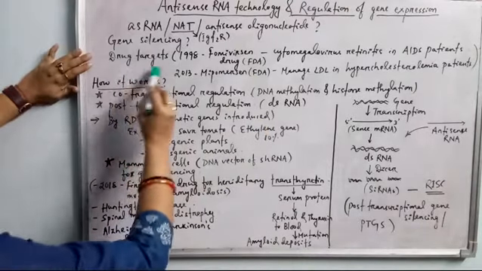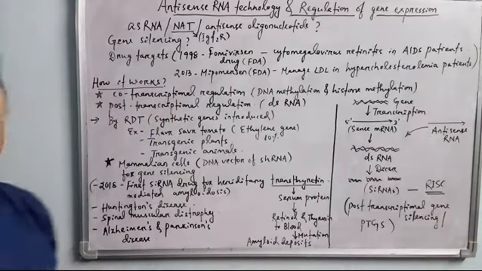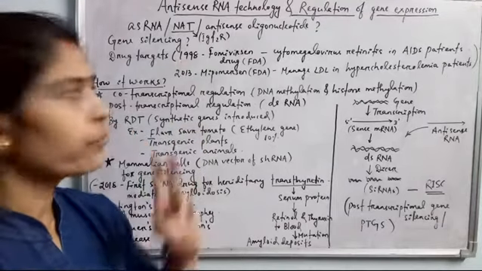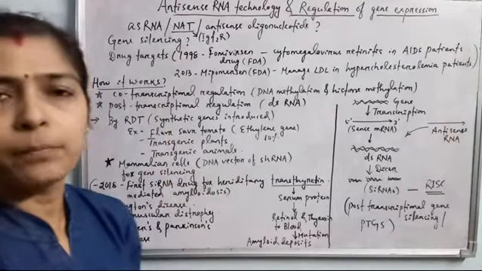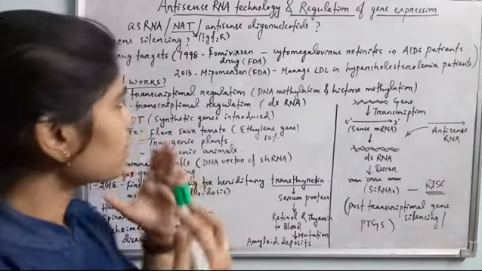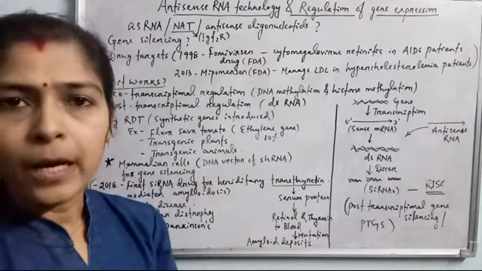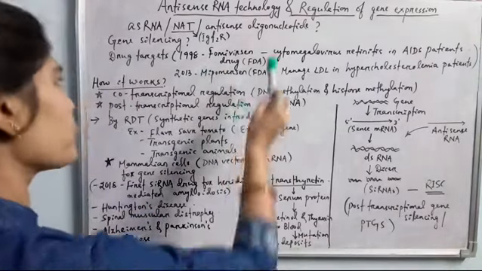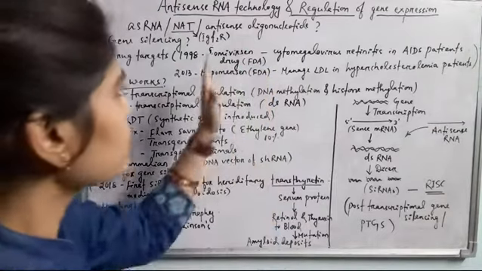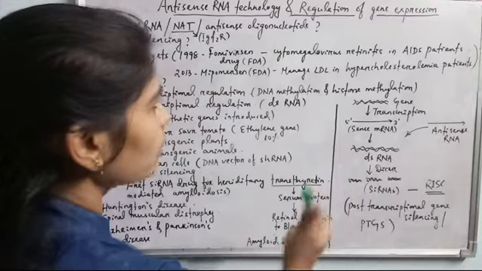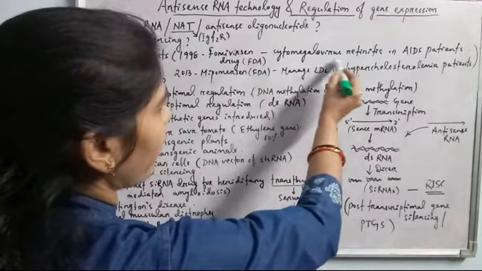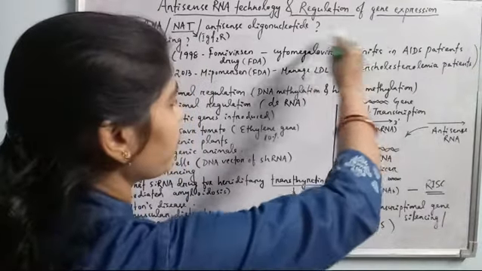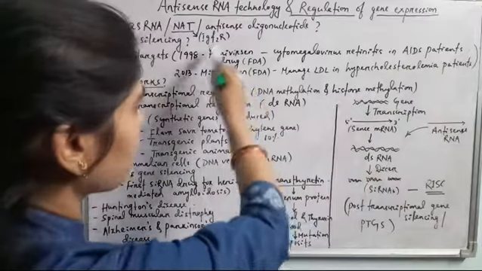Antisense RNA technology was also used for drug targets. In 1998, the first drug was made by the application of antisense RNA technology. This is Fomivirsen, which is approved by the FDA, and this drug was created to treat cytomegalovirus retinitis in AIDS patients. This is a disease which can be prevented in AIDS patients by application of this drug.